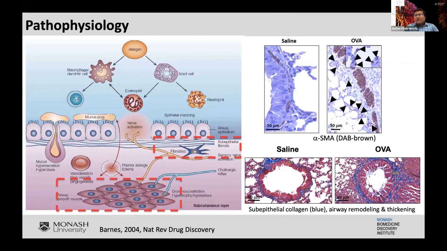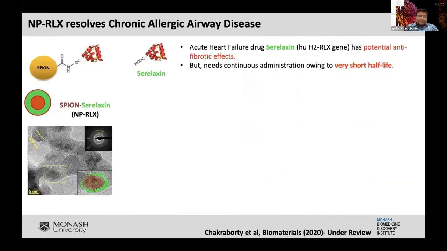As you see on my panels at the top, the alpha SMA, in the OVA albumin asthma model, which I'm going to discuss in a while, shows the development of alpha smooth muscle actin and collagen deposition underneath the airways, which results in airway remodeling and thickening of the airway epithelium.